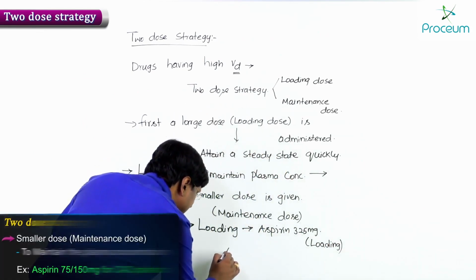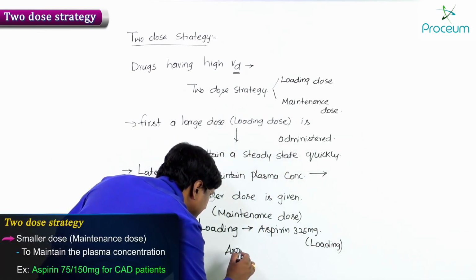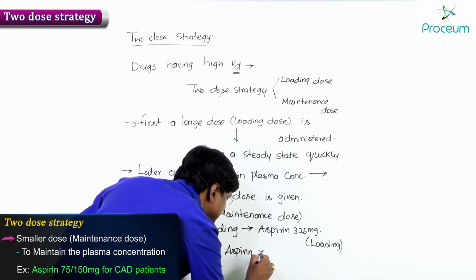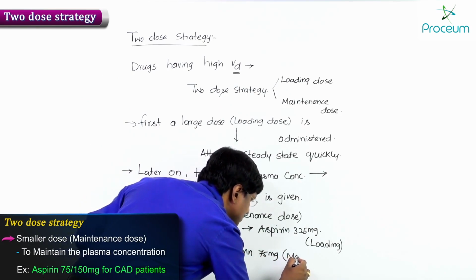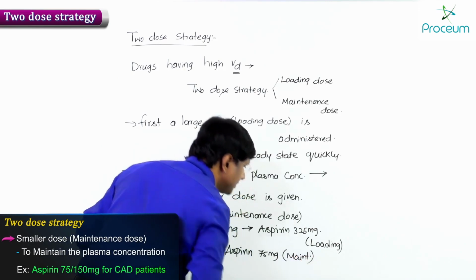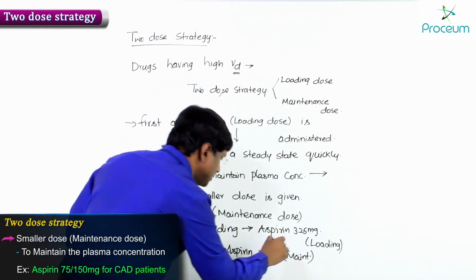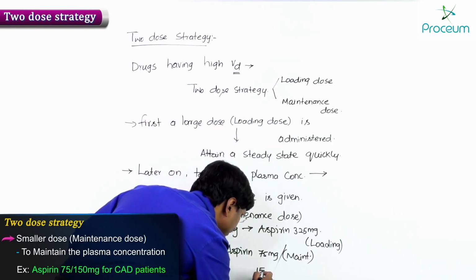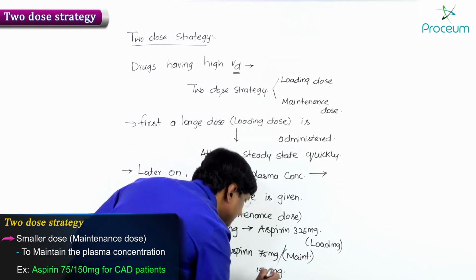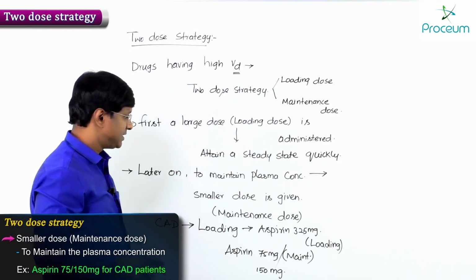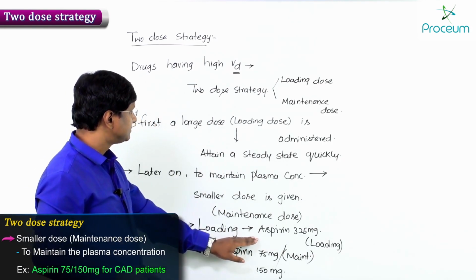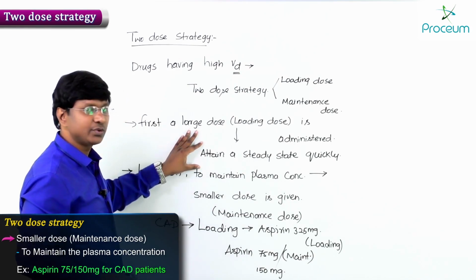Followed by that, we give aspirin 75 milligrams, or 150 milligrams, as the maintenance dose. What is the advantage here? Once you give the loading dose, that will attain the steady state quickly.